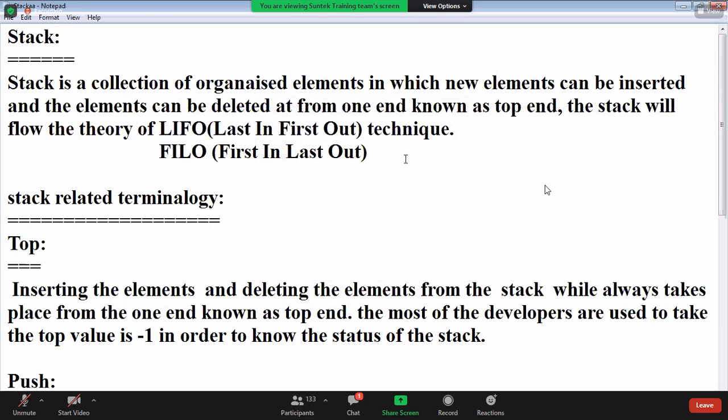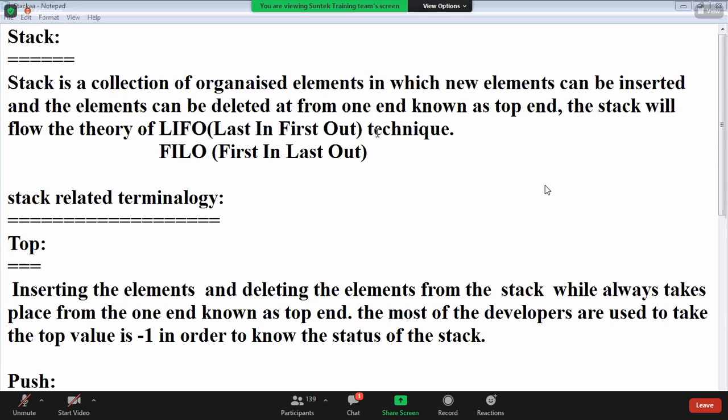Right. First one is top. Stack related terminology.